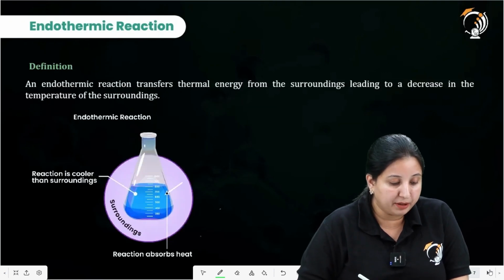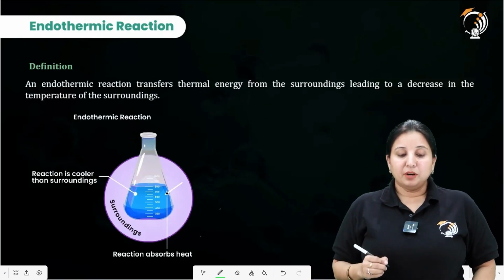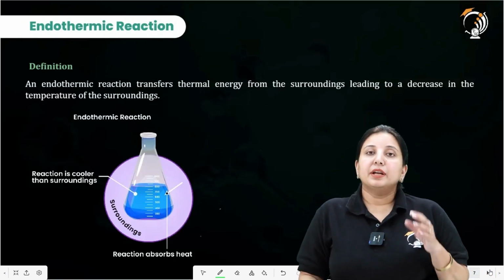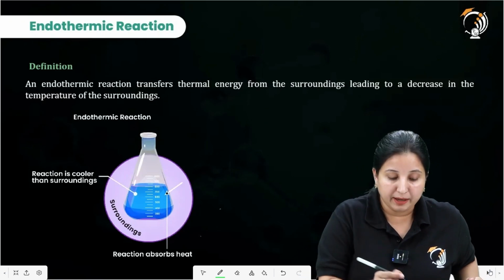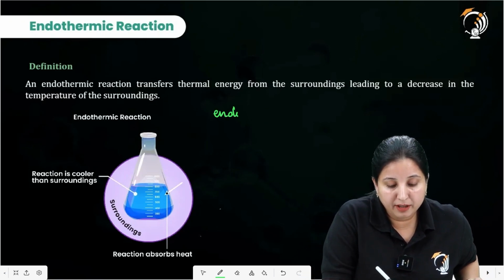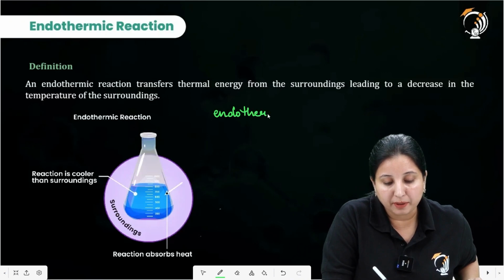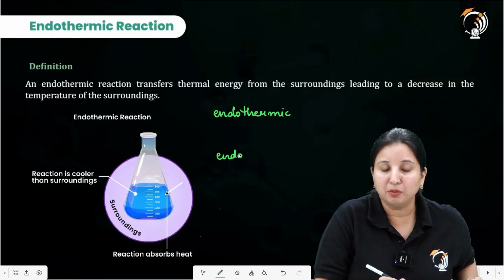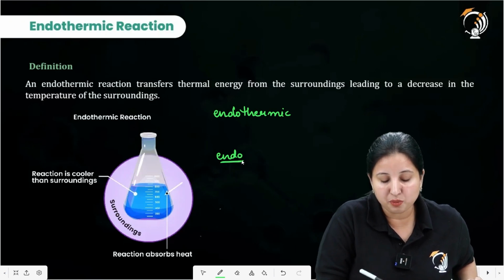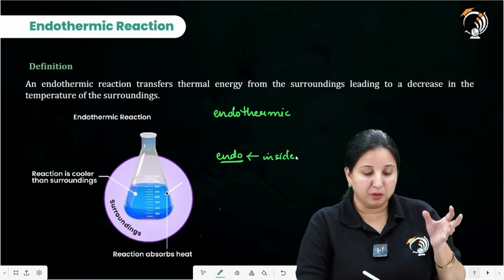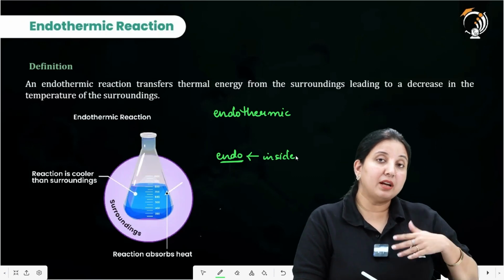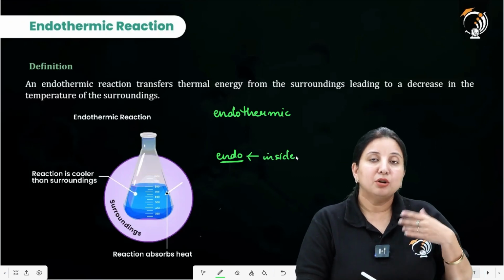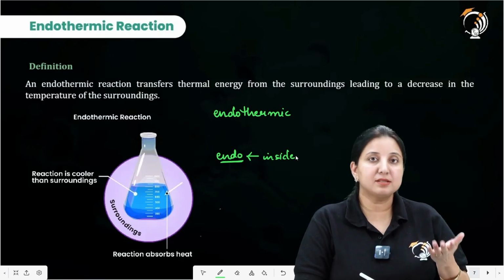Next is the endothermic reaction. Now, when we are talking about the endothermic reaction, what does it mean? Again, we are using the word endothermic. And if I talk about simple endo only, it means something which is coming inside, just relating our words. So it means over here that we are providing heat energy to our reaction, to our system.